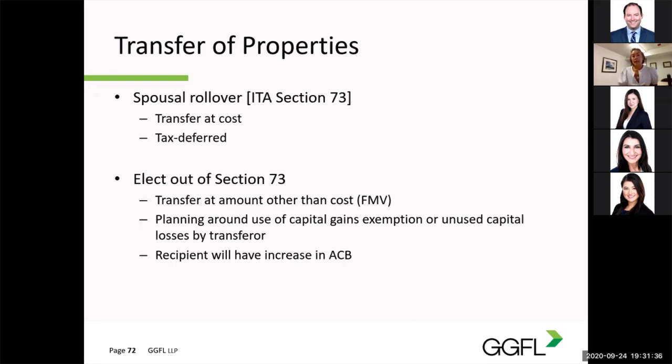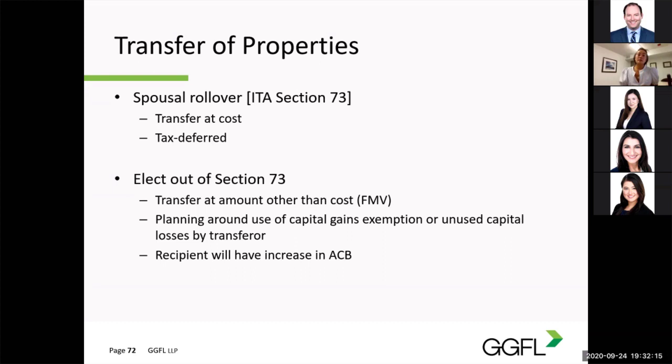In general, the Income Tax Act provides for the transfer of properties between related parties to occur at fair market value. However, where the transfer is between two Canadian resident spouses, Section 73 of the Income Tax Act requires the transfer to take place at cost, unless an election is filed for that transfer to take place at an amount other than cost. Section 73 will apply in the settlement of rights arising out of a marriage or common law partnership. This means on separation, this section provides for assets to be transferred between spouses on a tax-deferred basis, so that no capital gains is triggered on the transfer where assets are being moved as part of the settlement.